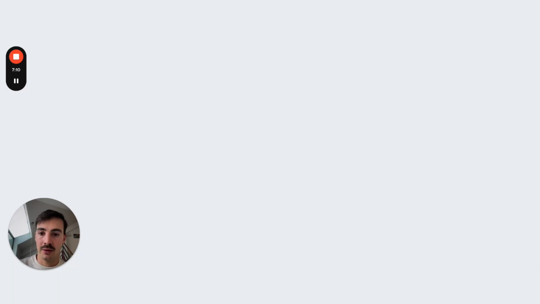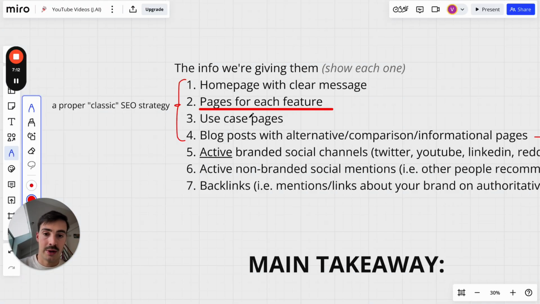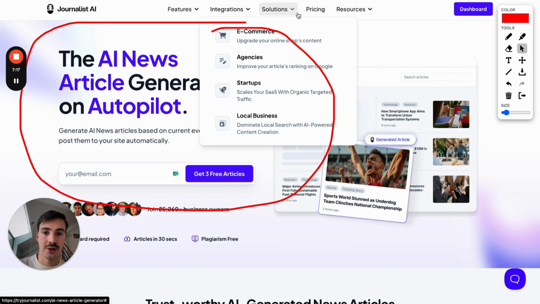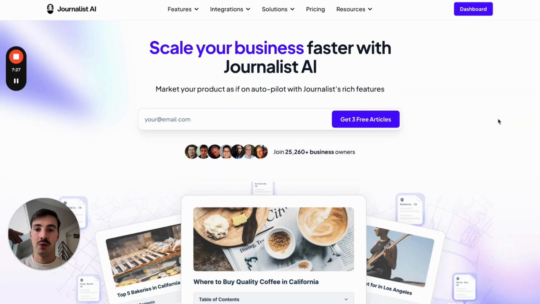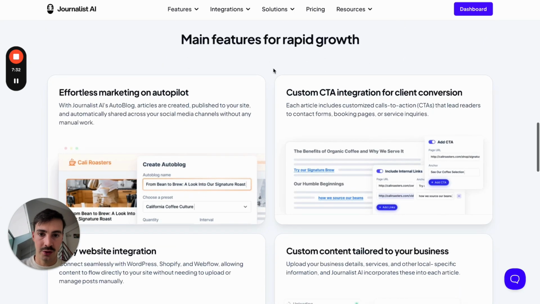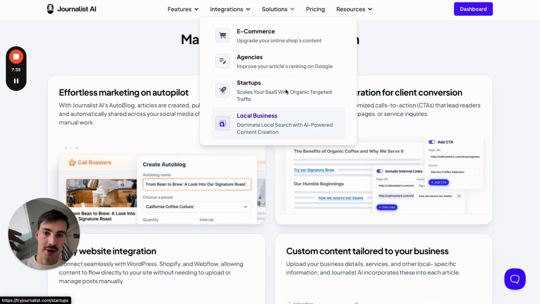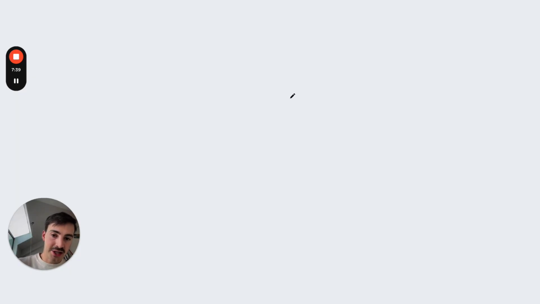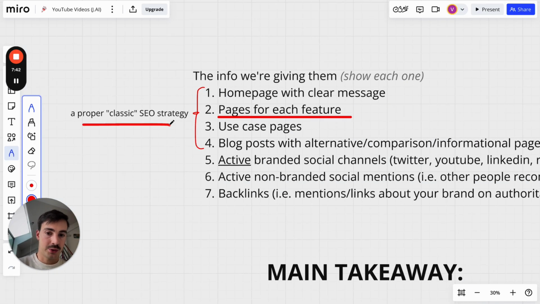Same thing for the niche. Actually, I didn't mention it here, but same thing for the use cases. So solutions: we have solutions for e-commerce, for agencies, for startups. So if people are prompting and asking, hey, what's the best AI writer for local businesses? Boom, there we go. The LLMs read through our site and found, okay, these guys have a dedicated page for this, and they're the best because X, Y, Z, all this stuff. So again, solution pages for agencies, startups, local businesses, e-commerce. Same thing for integrations. You've got to give it as much info as you can. And this is the classic SEO strategy. The use cases page right here, excuse me.